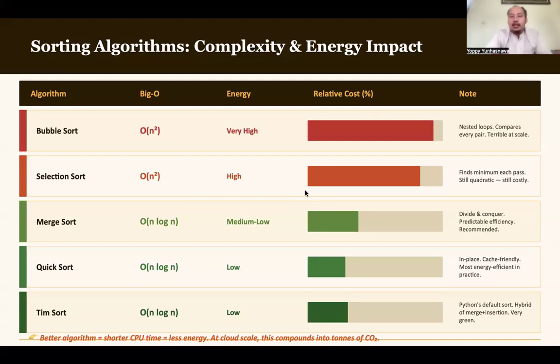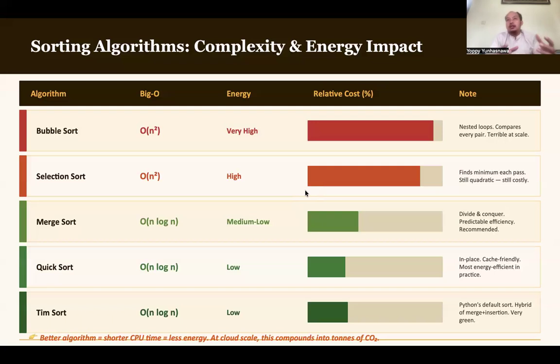So if we have 10 data, then we will need 100 units of time. And if we have 100 data, then we will need 10,000 units of time. And if we have 1,000 of data, we will need 1 million units of time to complete the bubble sort. Yeah, this is one example of complexity.